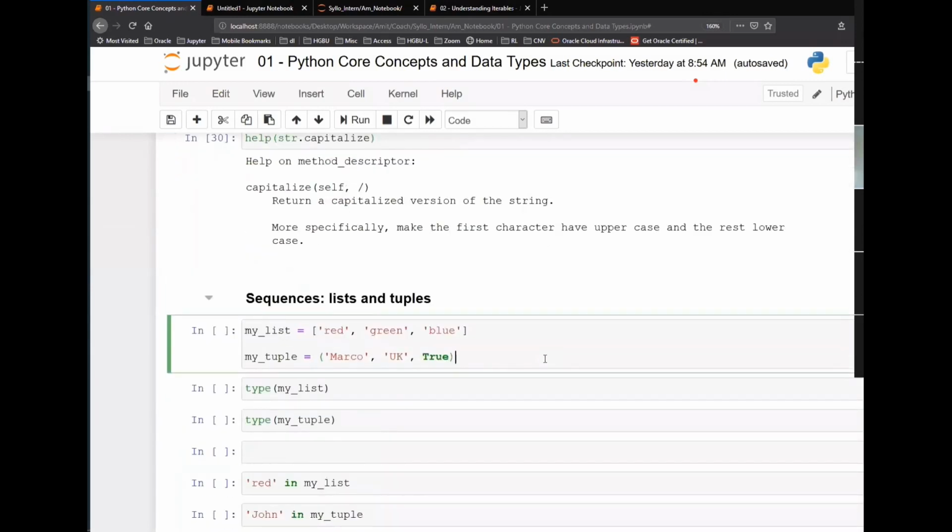Okay, now let's come again to sequences, that is list and tuples. String is also a sequence. We discussed strings, so a lot of things will carry forward from strings to list and tuples. Just like string is a sequence, list and tuple are also sequences.